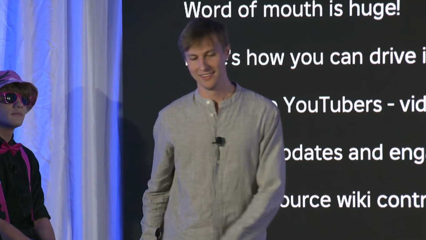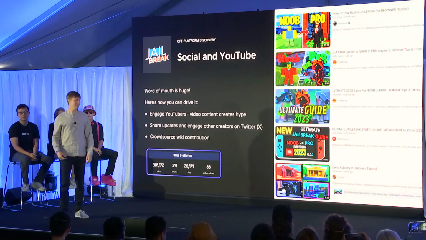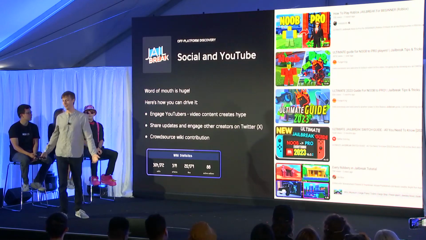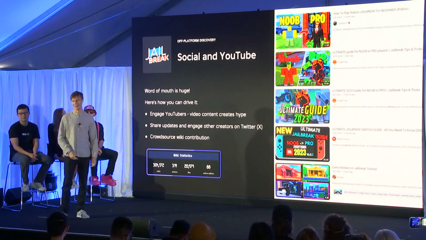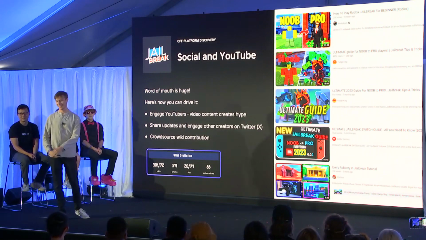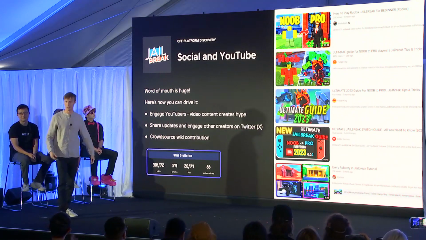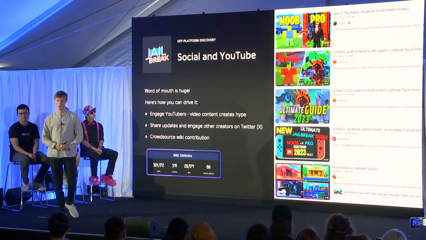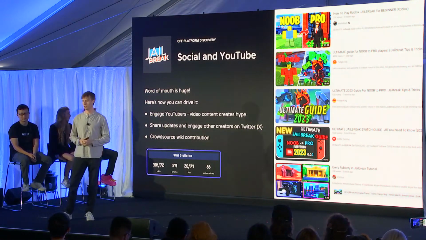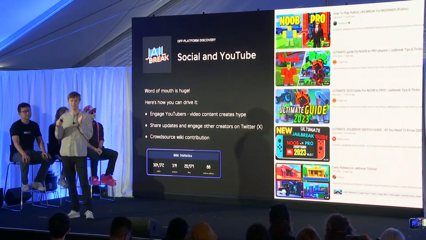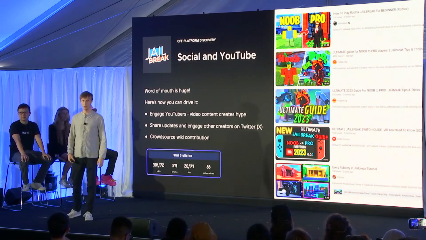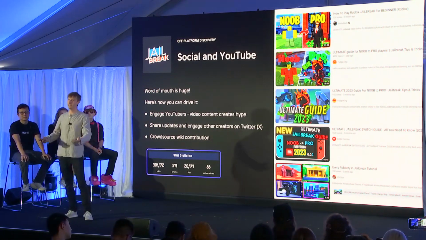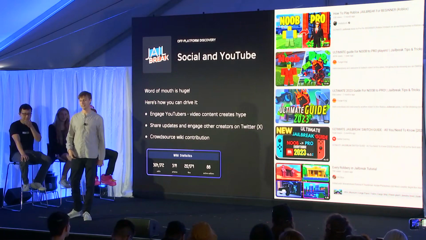Off-platform acquisition has been huge for Jailbreak. As I alluded to earlier, our YouTube community, I see some of you here, makes up for our lack of tutorials and details our new content releases. We don't even really have a changelog in Jailbreak. We try to find unique ways to engage with YouTubers. We have tire rims that have YouTubers' names on them that we continue to give out. And we like to give our creators codes that they can also give those items to their users.